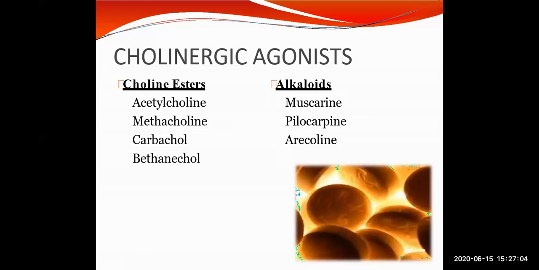In choline esters, we have examples like acetylcholine, methacholine, carbachol and bethanechol. And in alkaloids, muscarine, pilocarpine and arecoline. So these are the examples.